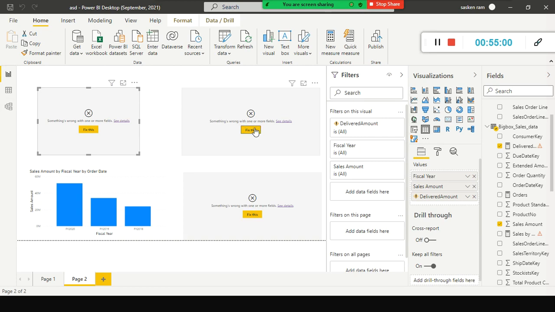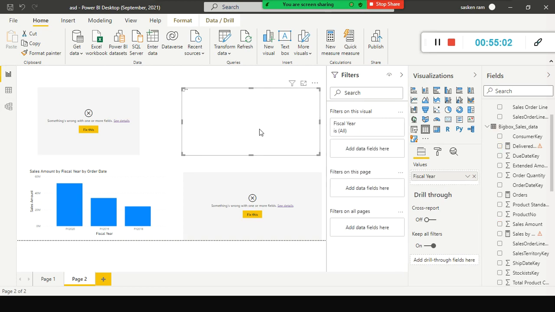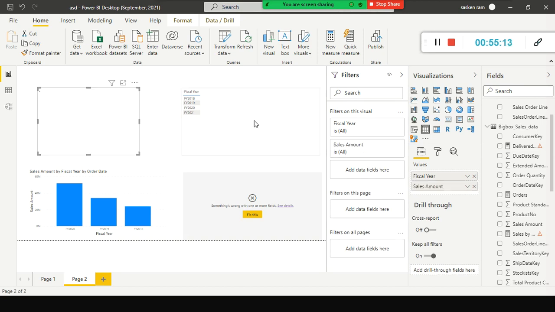When you select this one, fix this error. But here there is no issue, okay. And if you look here, right, gone. The sale amount by shipment date is gone. Here only the sale amount is there, because the sale amount by shipment date is missing since we removed the inactive relationship there.